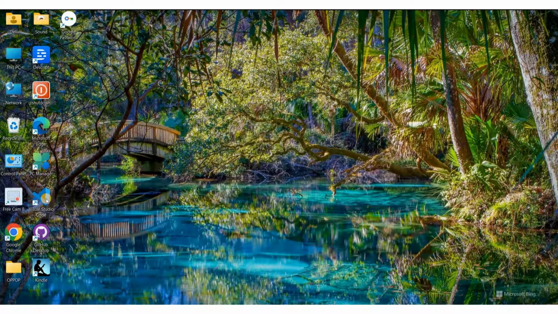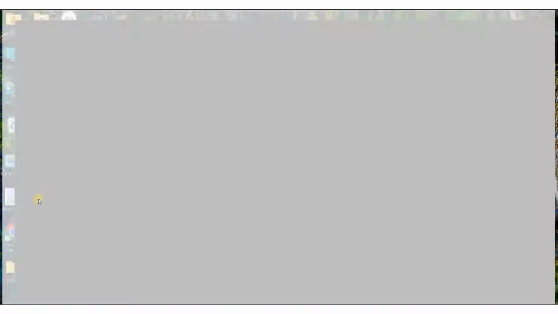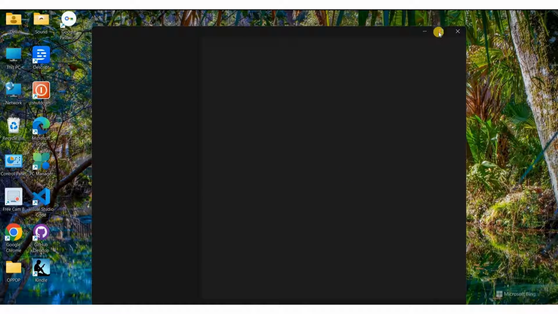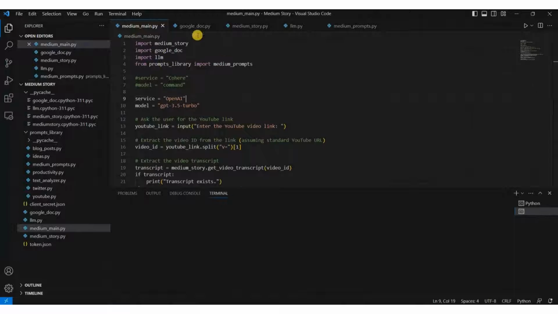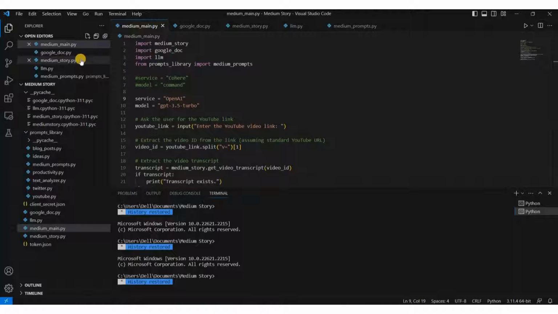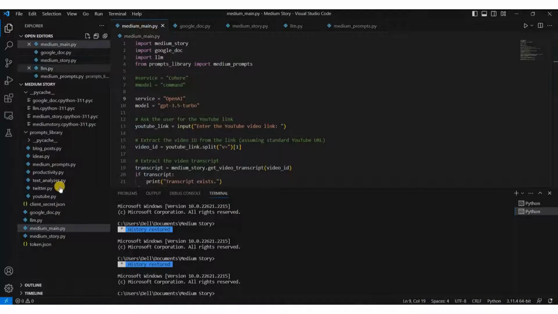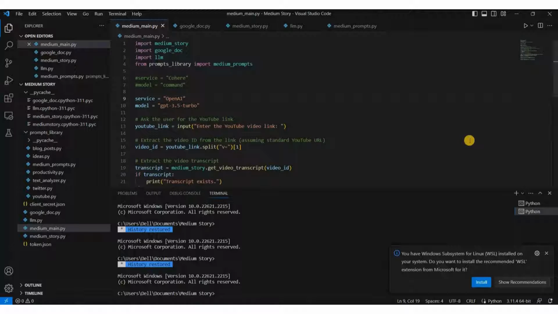Now let me show you the Python programs that I use to automate my content publishing strategy. For that, I will open Visual Studio Code, which is one of the code interpreters that I use to write programs and build automations. Now you can see the set of the codes that I use in the program for Medium and blogging automation. Now let's run one of these programs to see how it works. I will show you the process step by step.